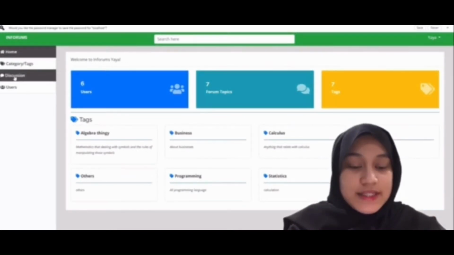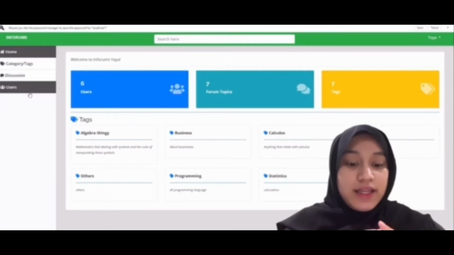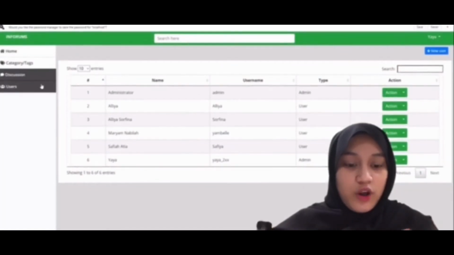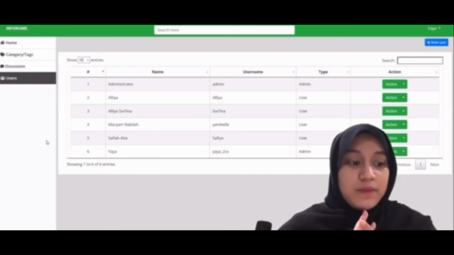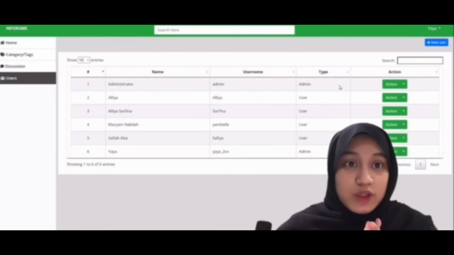For users navigation, as you guys can see, there is the list of users that are available in the system. There is a name, username, and type of the users, and also actions that we can take.